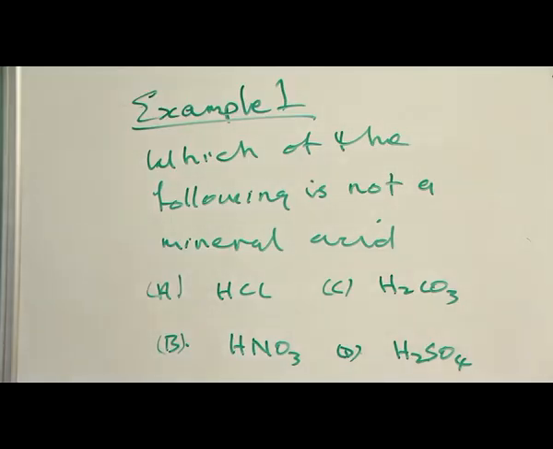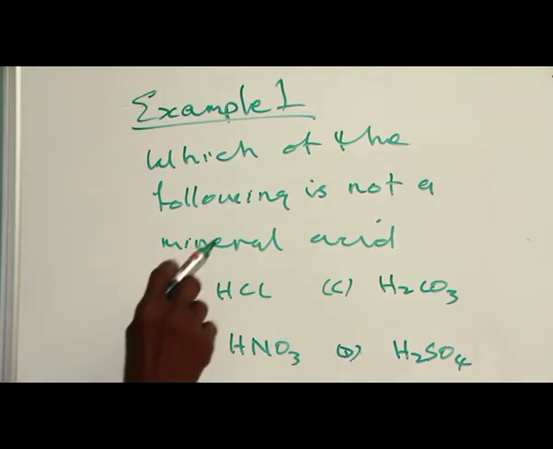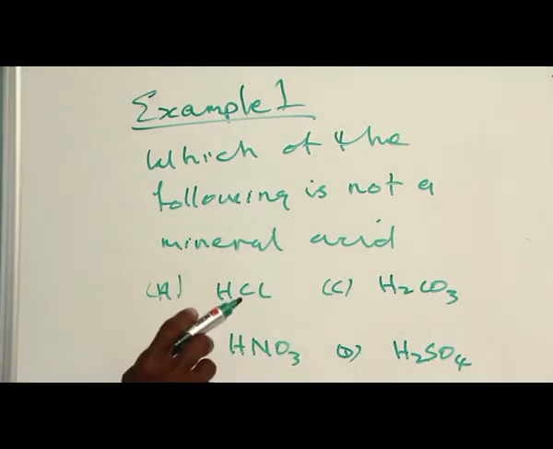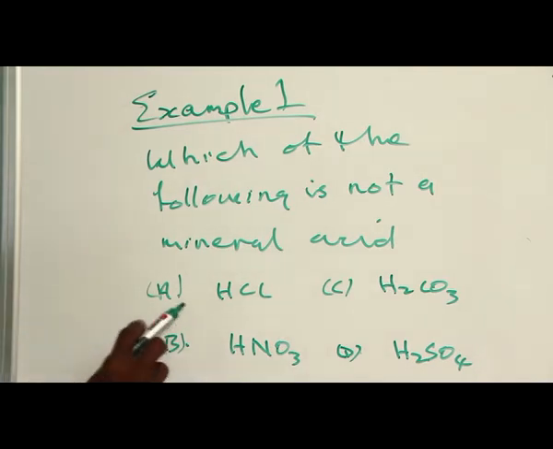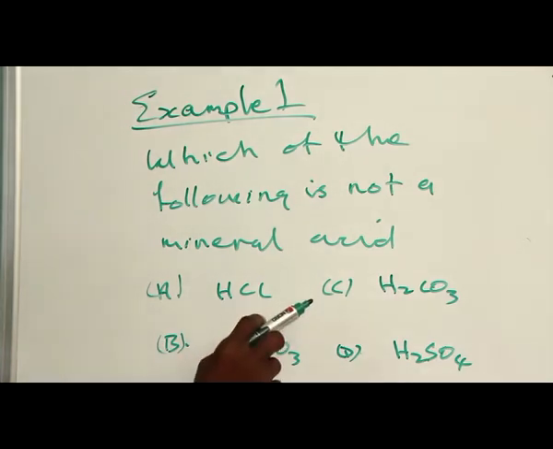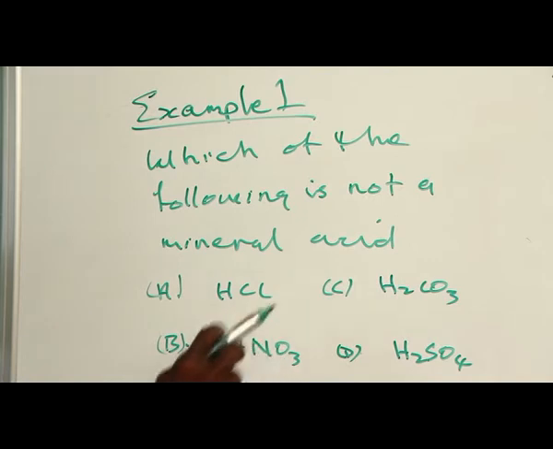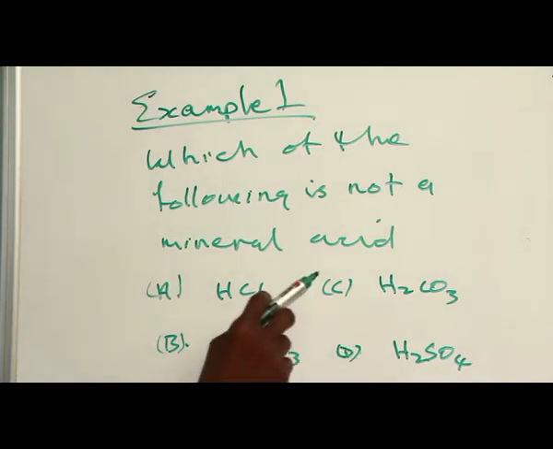Example 1. Which of the following is not a mineral acid? The options are A. Hydrochloric acid, B. Trioxonitrate(V) acid, C. Trioxocarbonate(IV) acid, and D. Tetraoxosulfate(VI) acid. The correct option is C.